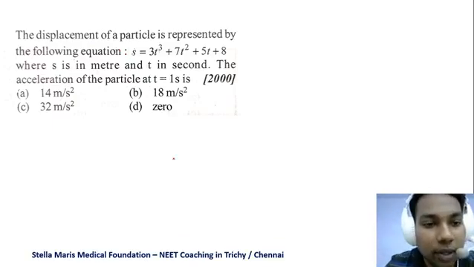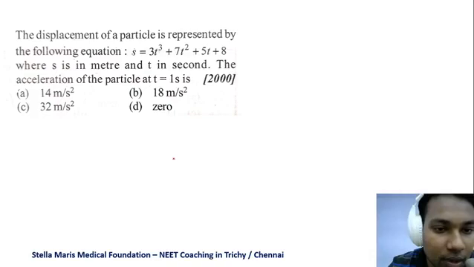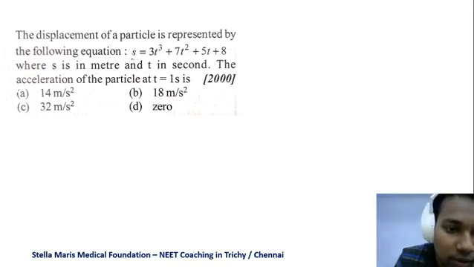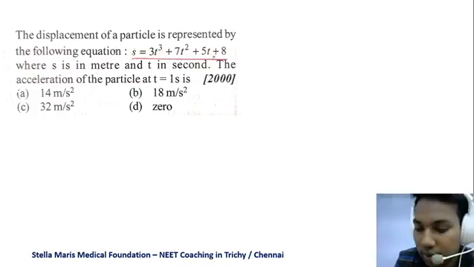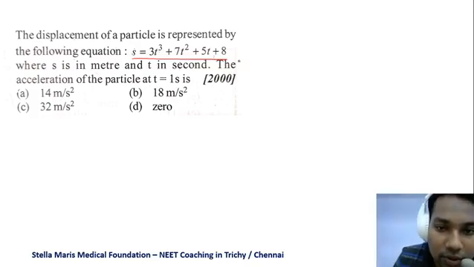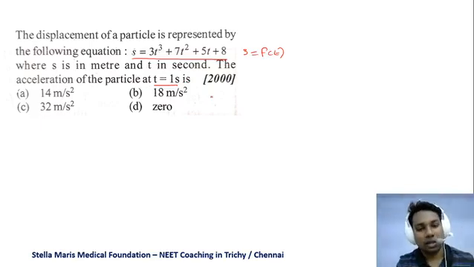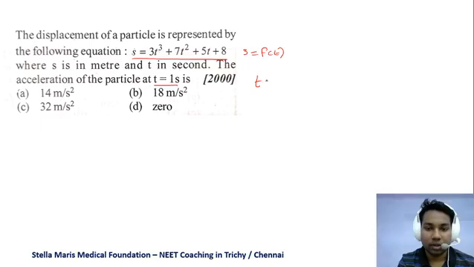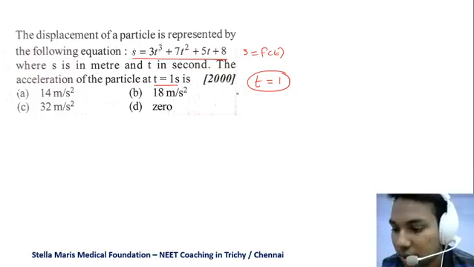So displacement of the particle is represented by the following equation. We have s is equal to 3t cube plus 7t squared plus 5t plus 8. So we can say s is equal to f of t, that is the function of time. The acceleration of the particle at t is equal to 1. What is the acceleration of this particle when time is equal to 1? I think you can work out this problem, right? Just hit me the right answer in the comment box.